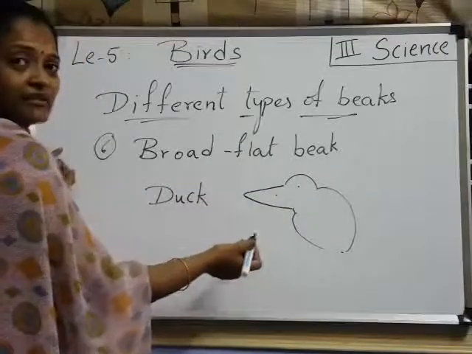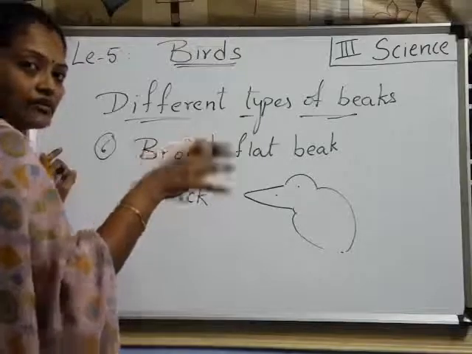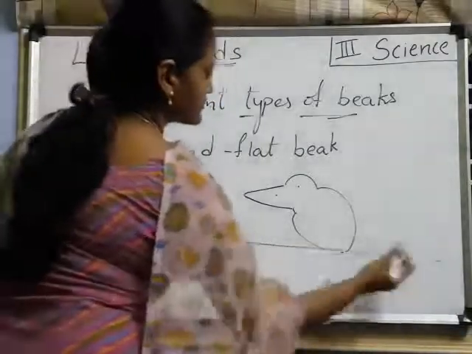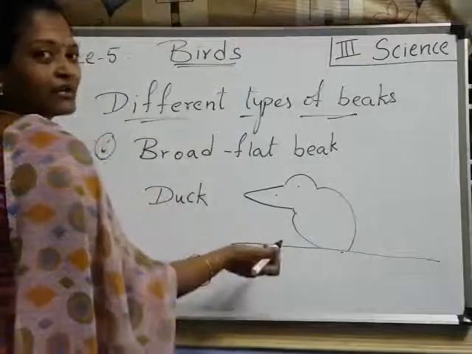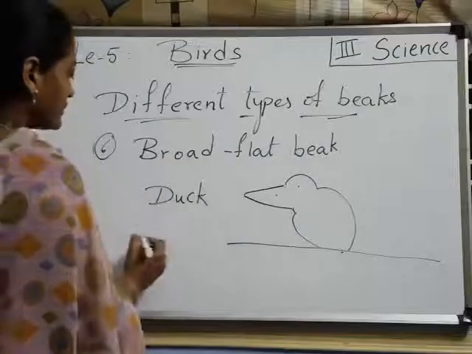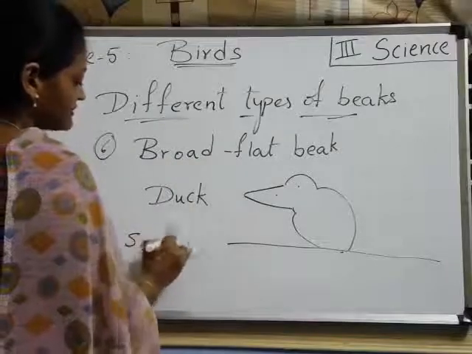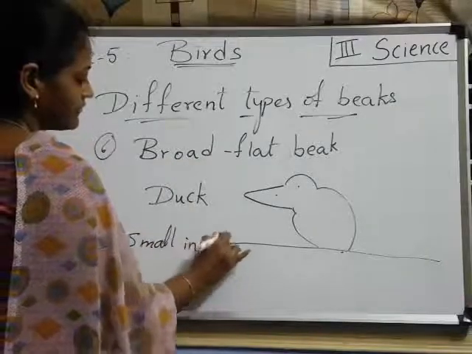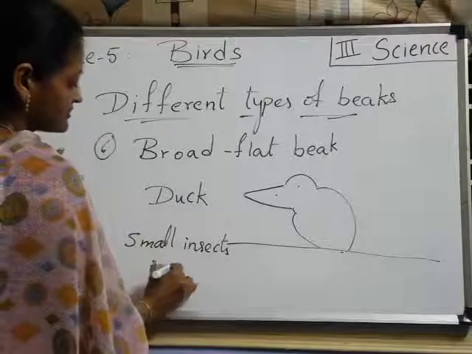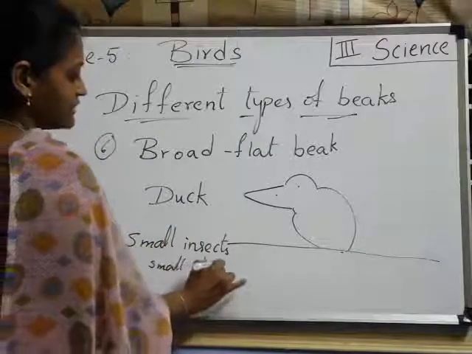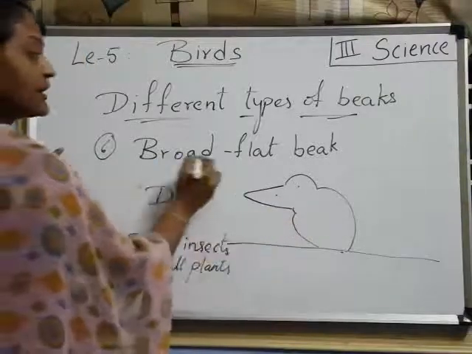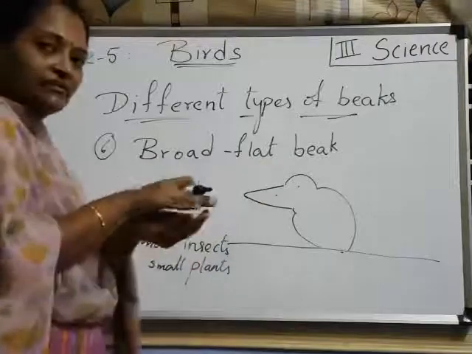these birds take in the muddy water. Okay, this is the water. Suppose it took the muddy water into the mouth. Along with the muddy water, small insects and also small plants also enter into it. Which one? Broad and flat. It is flat, like this.